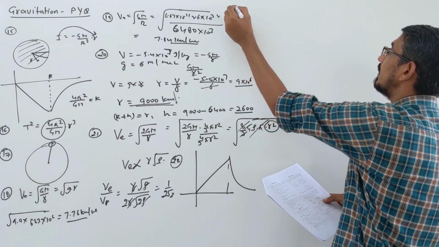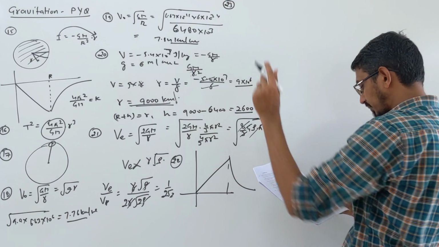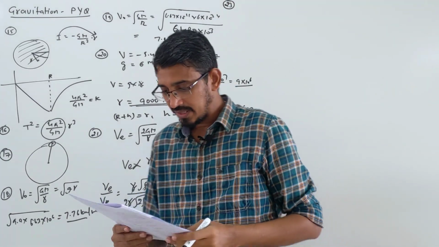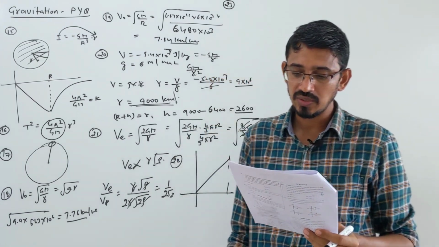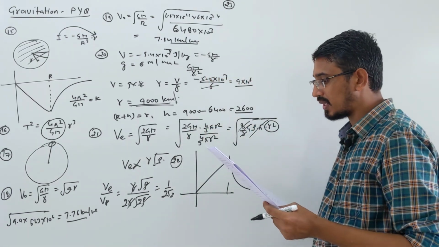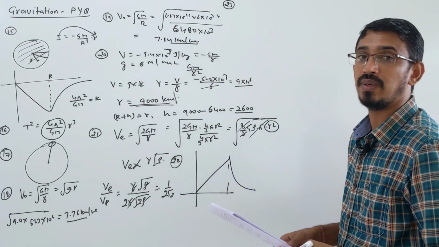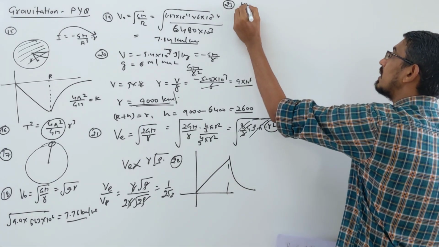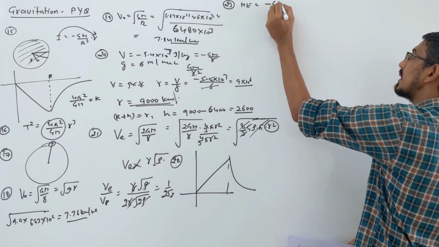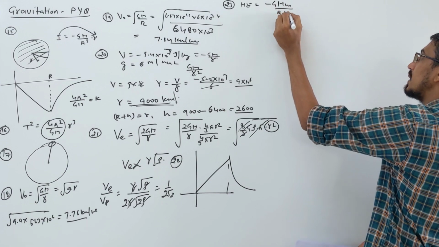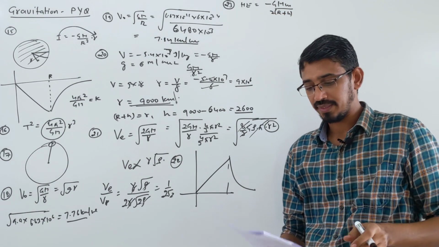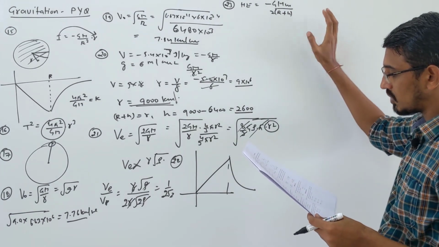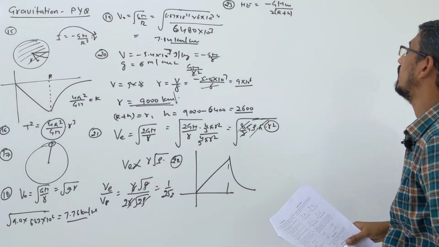Question number 23. They said the satellite of mass m is orbiting the Earth of radius r at some height h above the surface. If the total energy of the satellite in terms of g naught is what? The mechanical energy of a satellite moving at some height is minus G capital M small m over 2 into (r plus h). Correct? This is your mechanical energy right now. So they are asking to write this answer in terms of small g. What is small g?